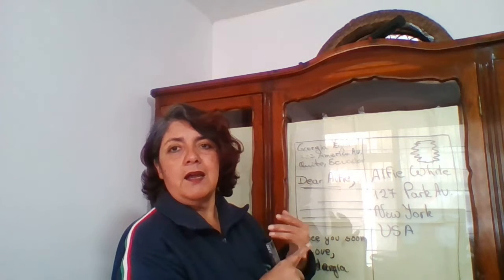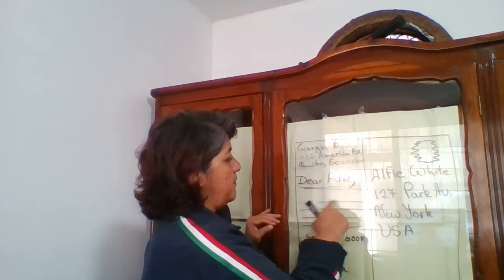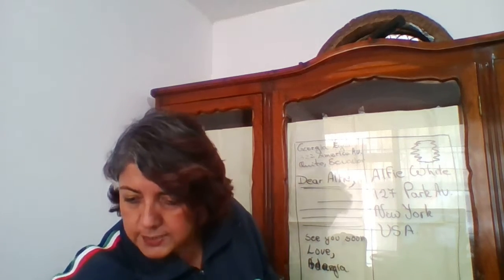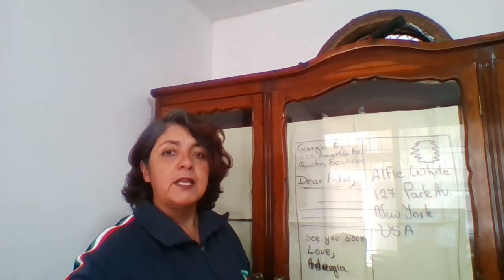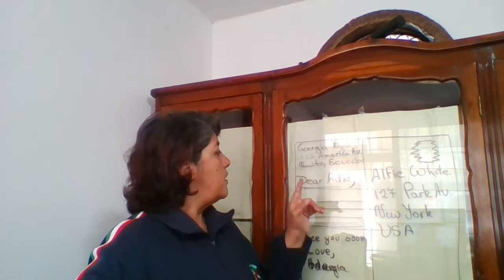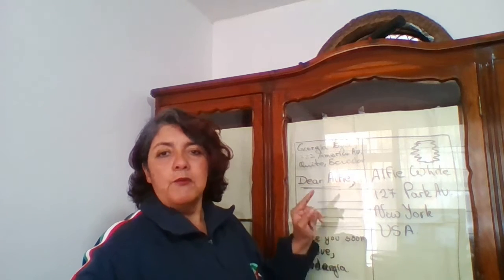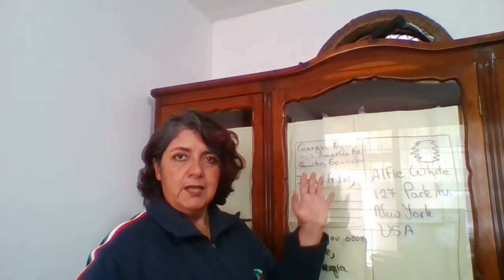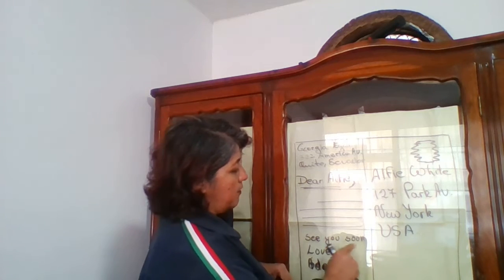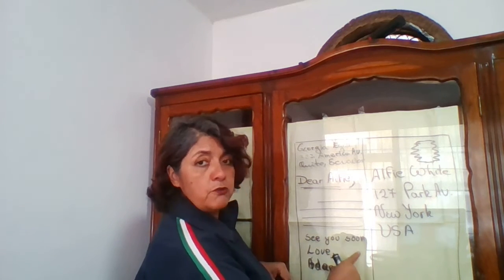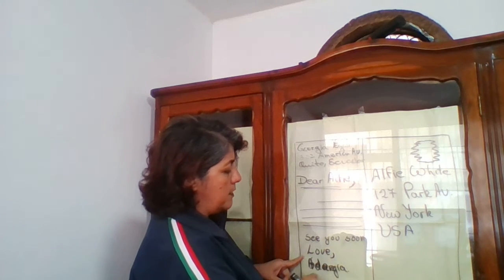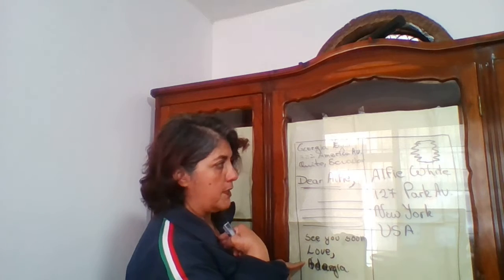Nice, I miss you, something like that. Dear Alfie. And then he starts saying, we are having a great time, and so on. Then to say goodbye, use this kind of expression. See you soon is one of them. Love, Georgia. I wrote it.